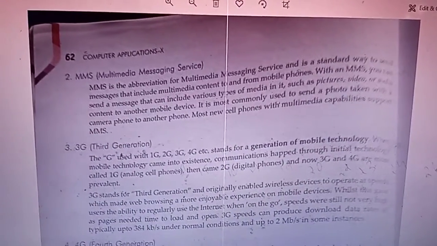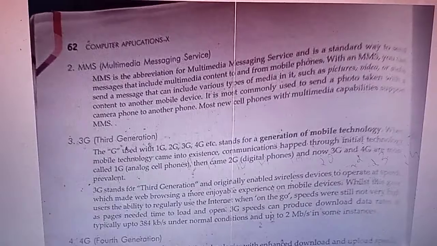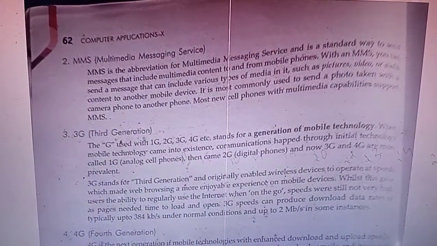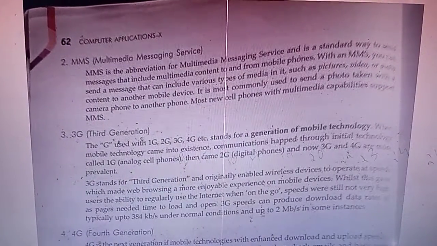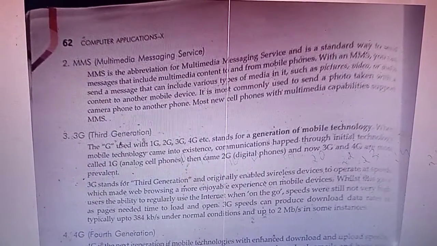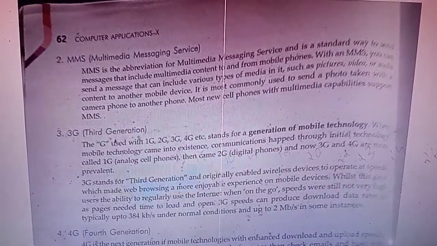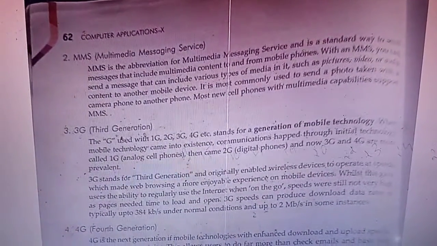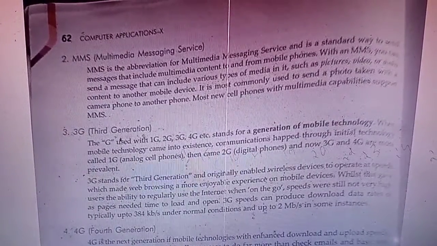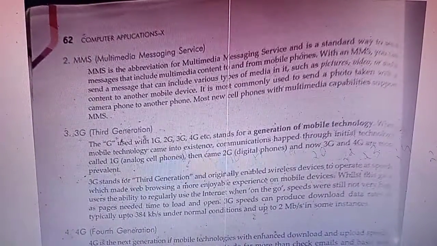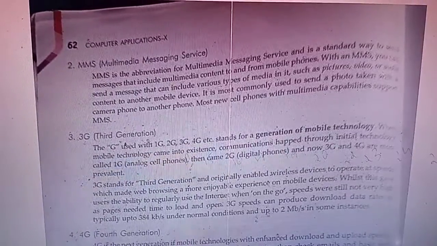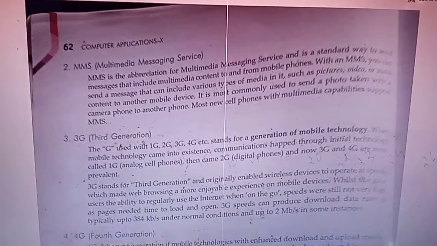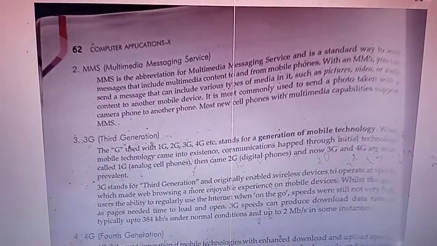The next one is called MMS. MMS means multimedia messaging. Multimedia means pictures, video, links, everything we can send using a multimedia message. MMS is an abbreviation, abbreviation means short form, for multimedia message service. It includes multimedia content to and from mobile phones, which means we can send and receive multimedia messages. Multimedia includes pictures, video, audio, anything.